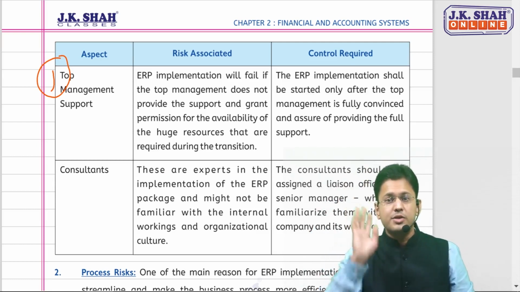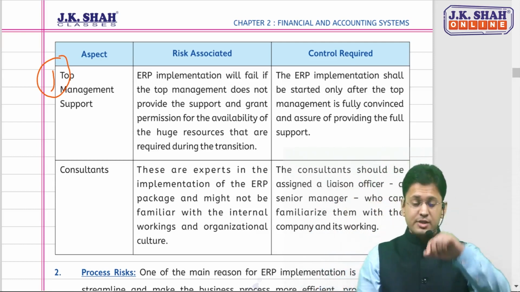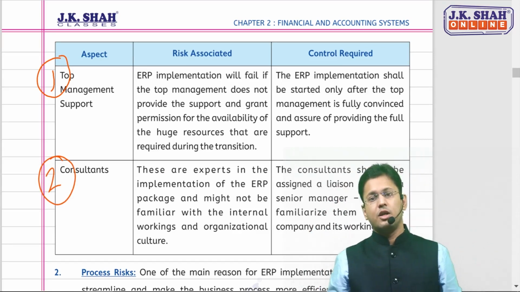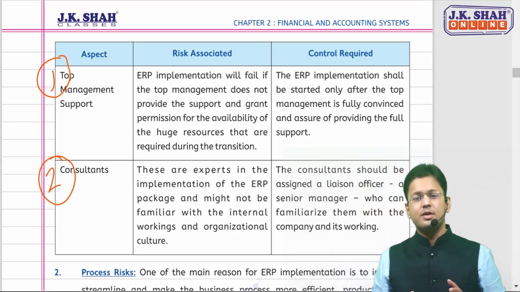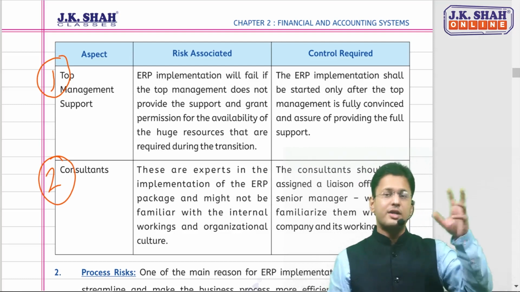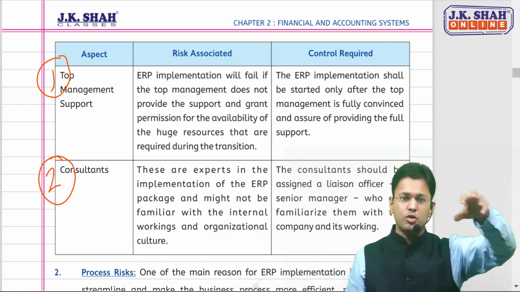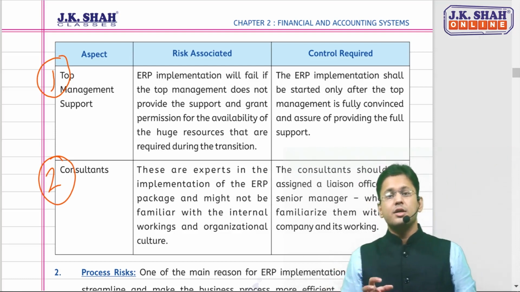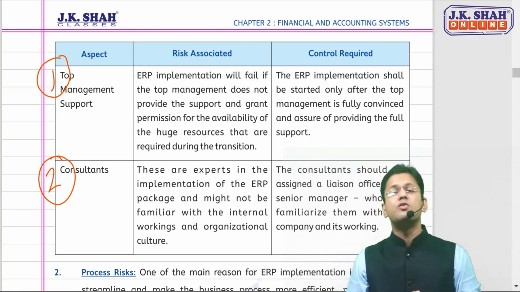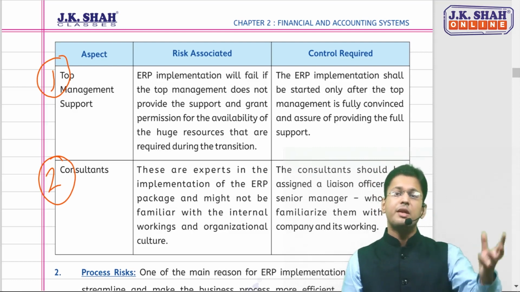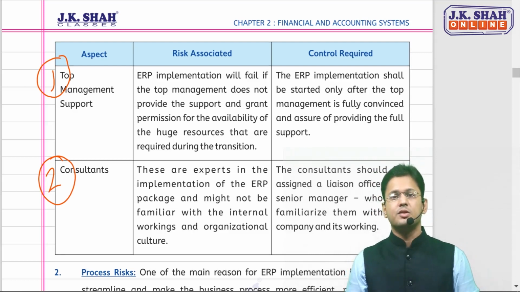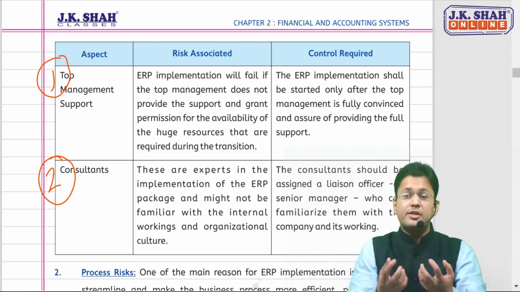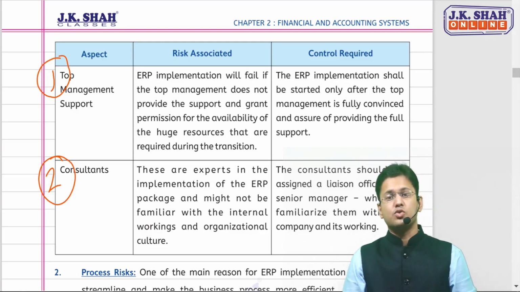So this is one person. The people issue consists of a second person, who is the consultant. Now what is the issue here? Who are consultants? Consultants are the experts who are going to implement this ERP package, right? Now what is the issue? The issue is they're not familiar with the internal working of the organization. They're not familiar with the organization's culture. So they may not implement in the manner the organization's culture or inner working requires them to do so.